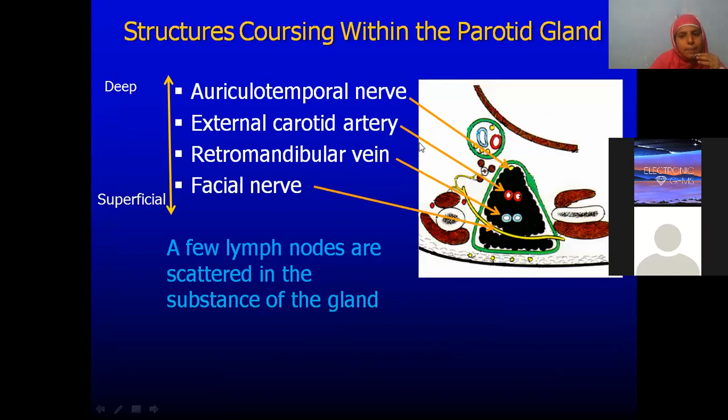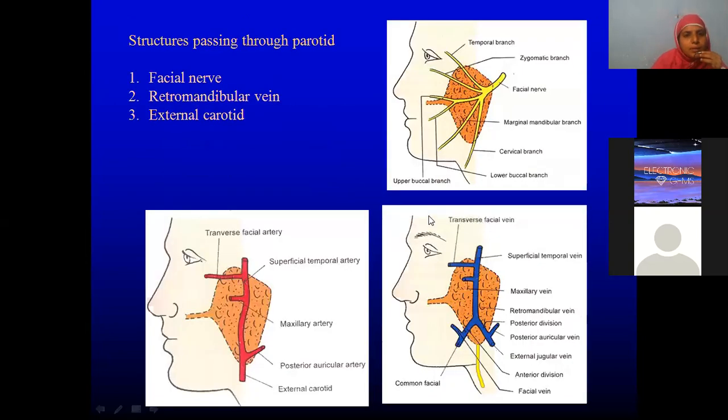Like that means they are piercing. We see the auriculotemporal nerve. We see the external carotid artery, the retromandibular vein, and the facial nerve. Okay. Few lymph nodes are scattered within the substance of the gland. Then, so this picture is taken from old Chaurasia textbook. So what are the structures which are passing through parotid?